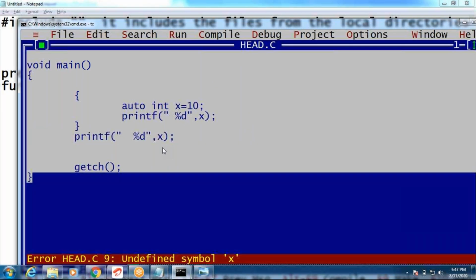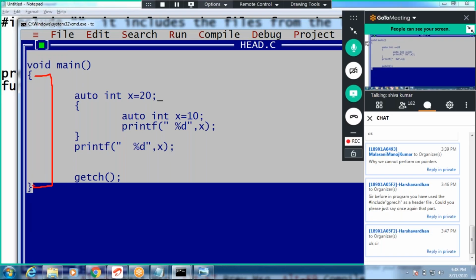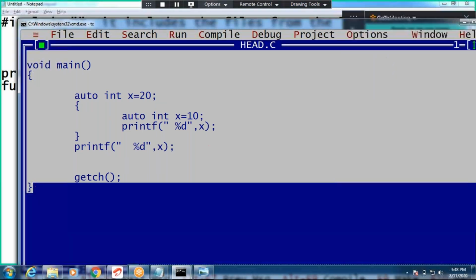Auto int x equals 20. Now, what is scope, guys? Scope means where it is visible. We declared it within this block, right? This is visible from open brace to close brace. What about this x? We declared it within this block, right? This is visible within this local block. This is visible within this block. Clear? Understood the difference? Okay, you understood, right?